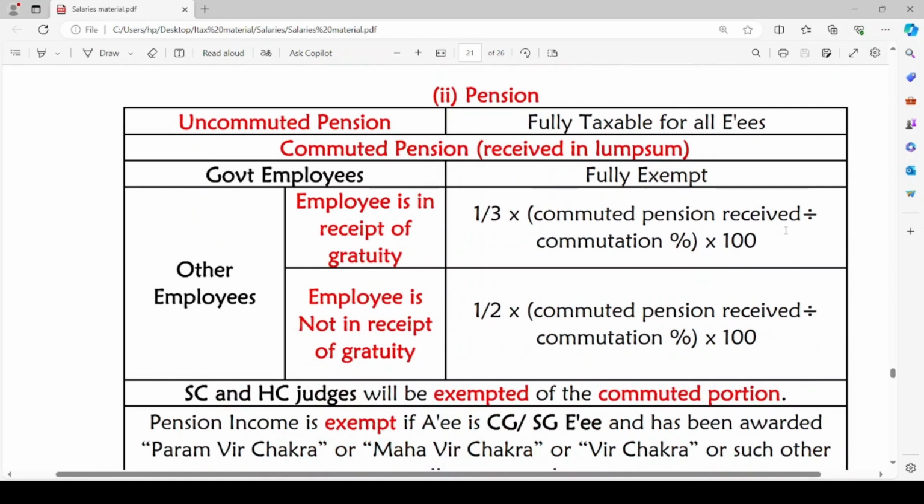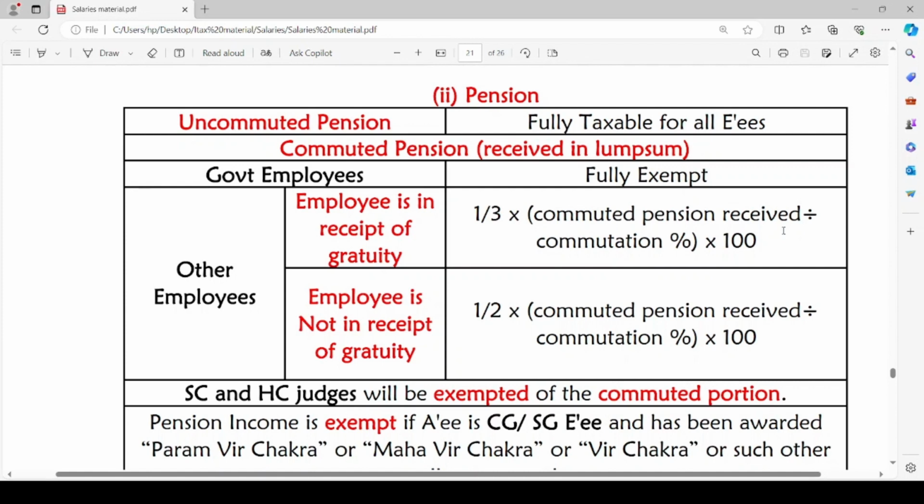The second retirement benefit is pension. Uncommuted pension is fully taxable for all employees. Commuted pension, that is pension received in lump sum, will be fully exempt in case of government employees. For other employees other than government employees, there are two cases. The first is when the employee is in receipt of gratuity. If he receives gratuity too, then the exempt amount will be 1/3 into commuted pension received divided by commutation percentage